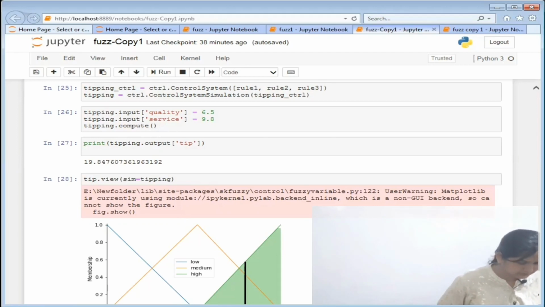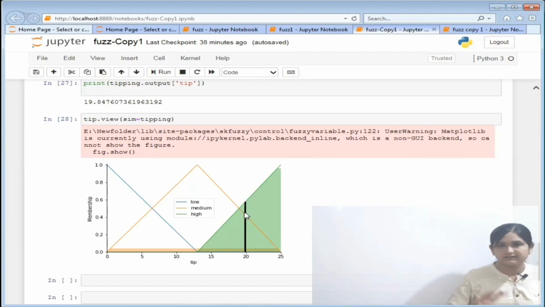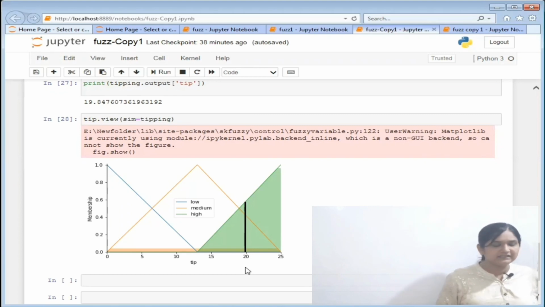If you also want to view your tip membership function after the computation, how things are done, you can view the figure. Here you can see a black line which shows that your tip should be around 19.4, you can say 20%. So it's all about coding of fuzzy. The tipping problem I have recoded, it's all about that.